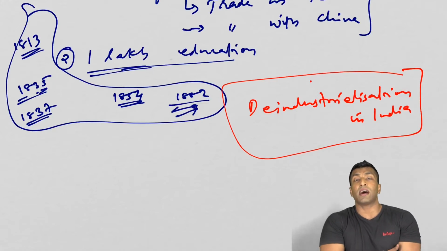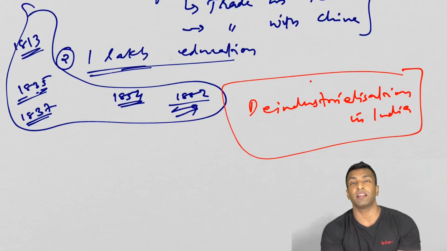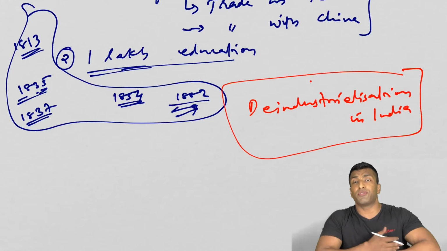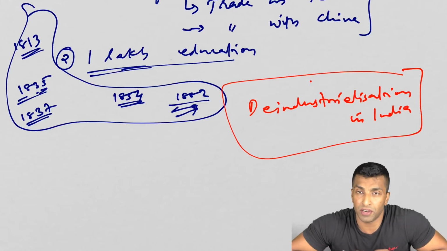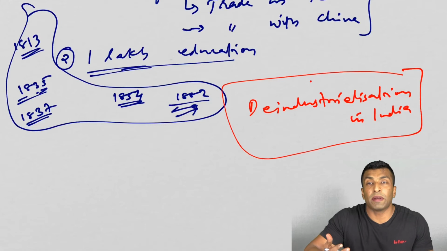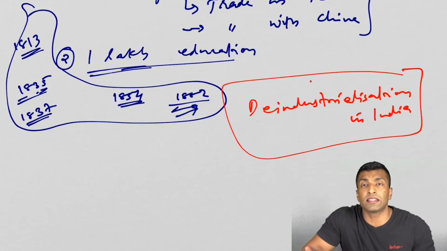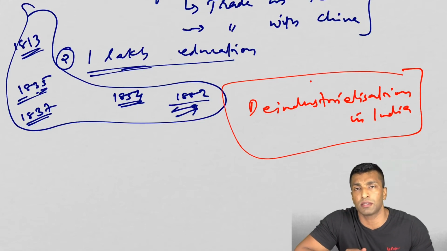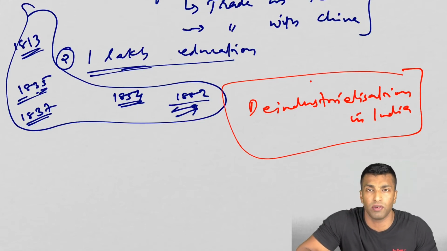Secondly, you can see all these artisans were participating in the 1857 revolt because they lost their jobs and everything, right? They were totally against the English. So you can see different people participating in the 1857 revolt for different reasons. Artisans are participating because of this. Now, why were peasants participating? Peasants were participating because of the high rate of taxation that I'll be discussing shortly when we discuss the Permanent Settlement, Ryotwari Settlement and Mahalwari Settlement.